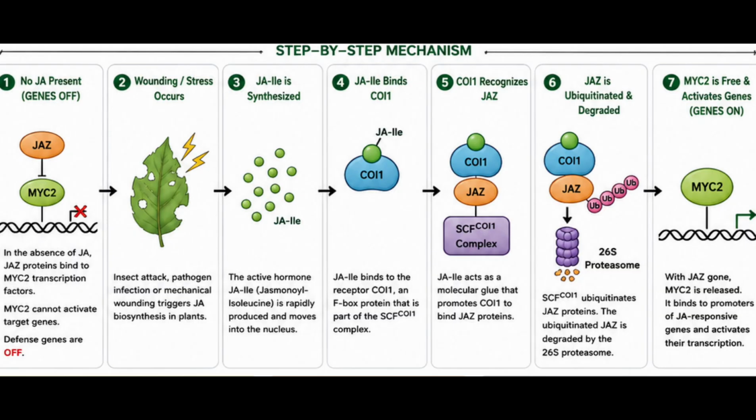If there is no jasmonic acid, the JAZ will bind to the MYC2 and the gene will be off. But if the jasmonyl isoleucine is present, so what will happen? The MYC2 will be free to bind and the gene will be on. So the key component is jasmonyl isoleucine, an active hormone.